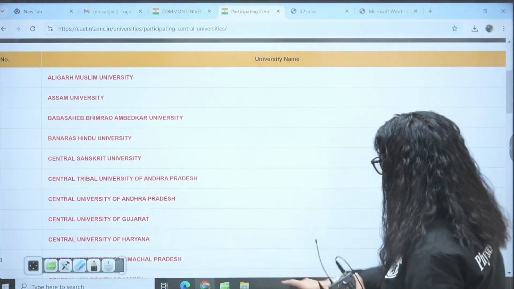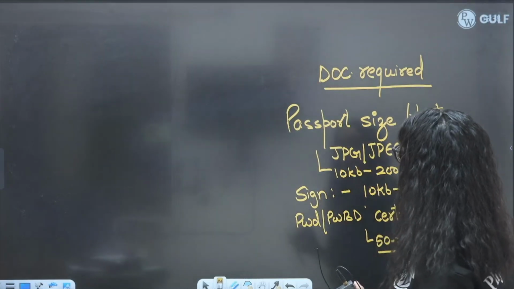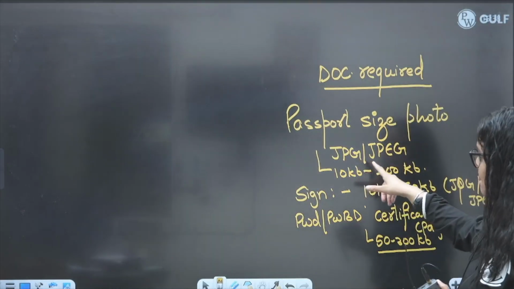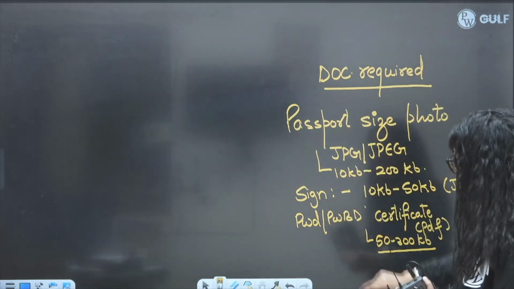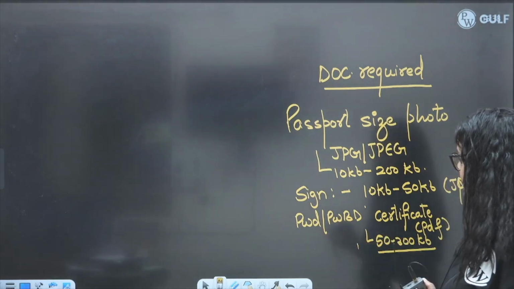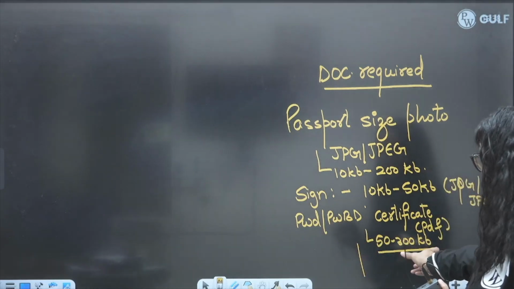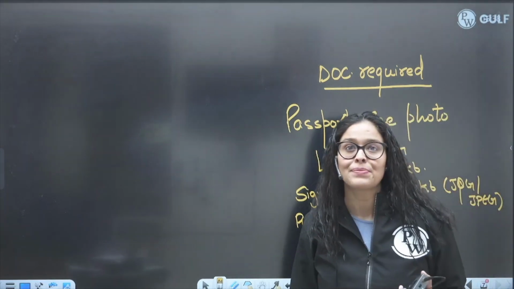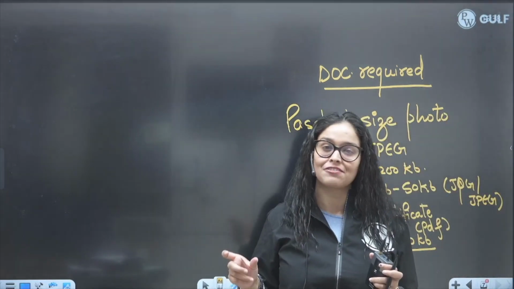What else do you need when you are filling the form? They will ask you for these documents: passport size photograph in JPG, JPEG format, 10 KB to 200 KB. Signature, 10 KB to 50 KB, JPG, JPEG format. PWD, PwBD certificate in PDF form, and the size should be this.